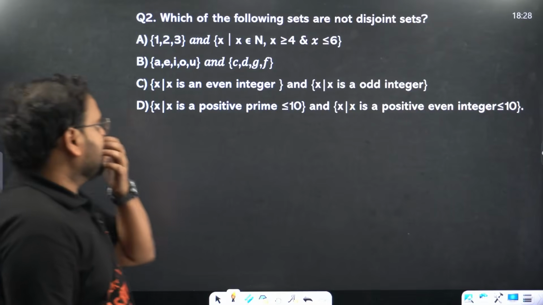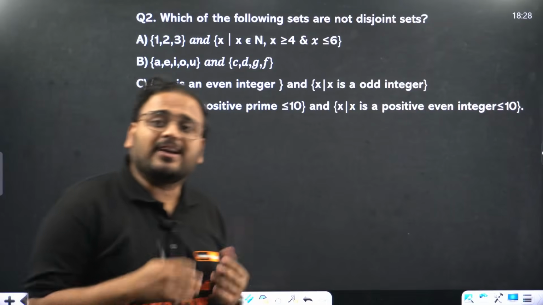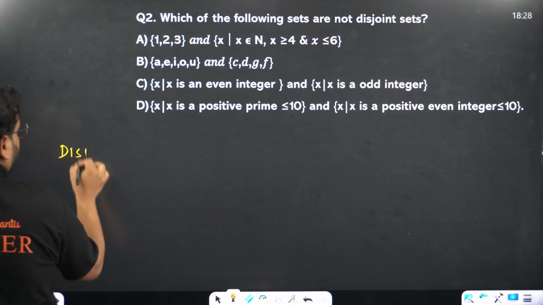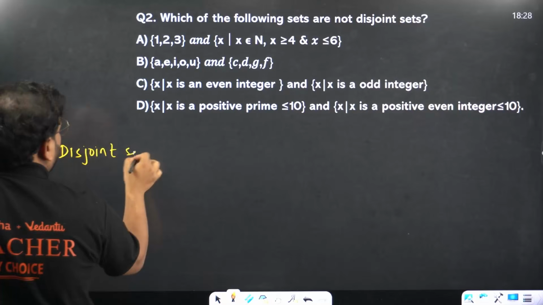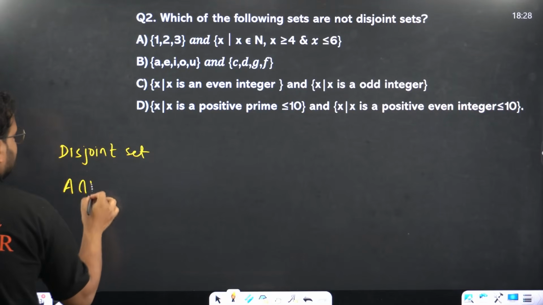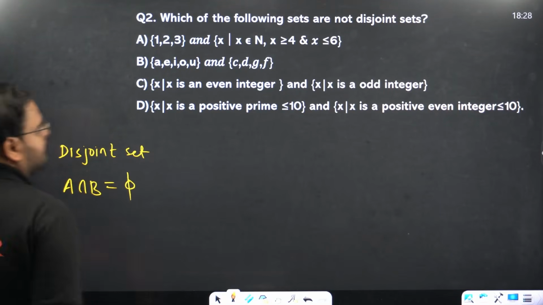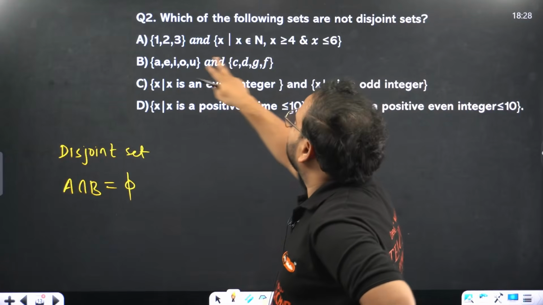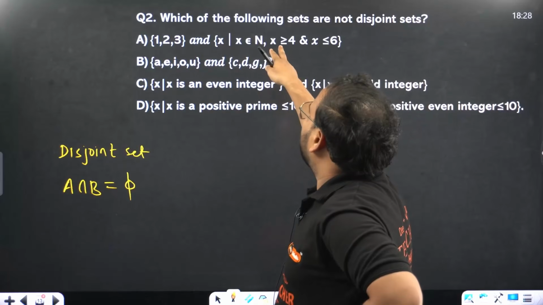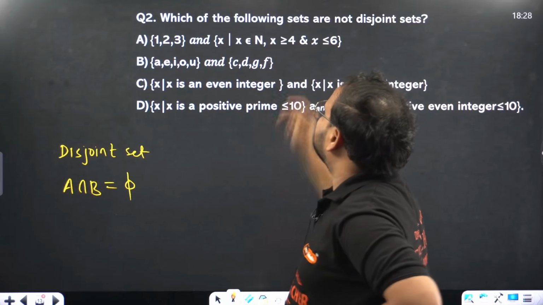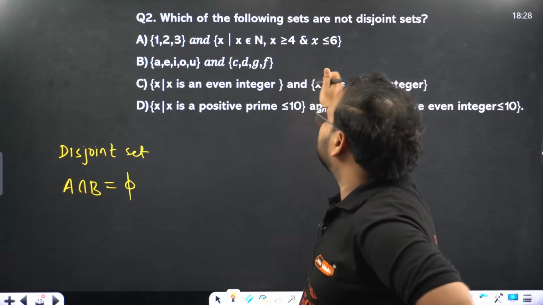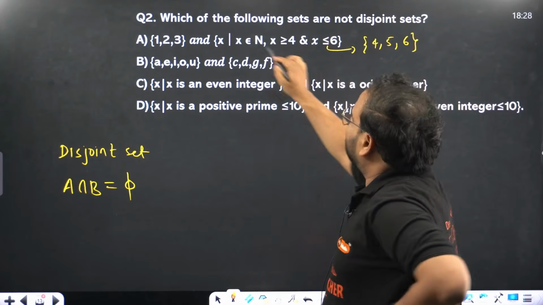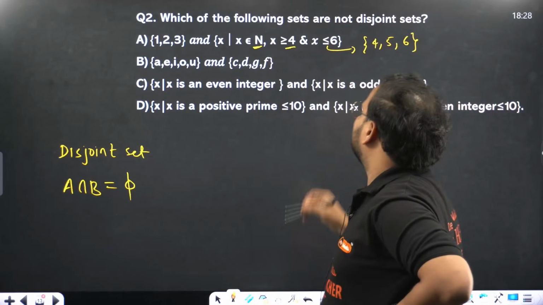Which of the following sets are not disjoint sets? What is the meaning of disjoint sets? Disjoint means A intersection B is the null set. Not disjoint means something must be common. Check here: 1, 2, 3, and in the second set x is a natural number more than 4 and less than 6.